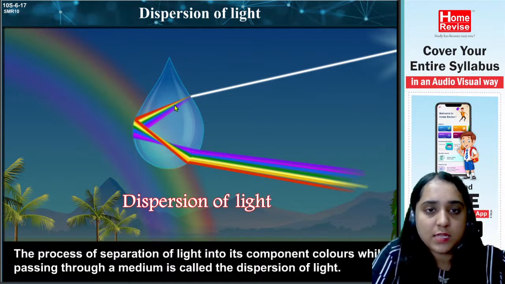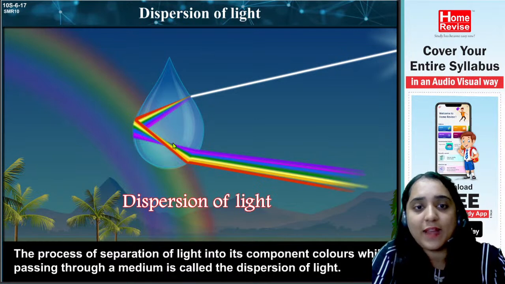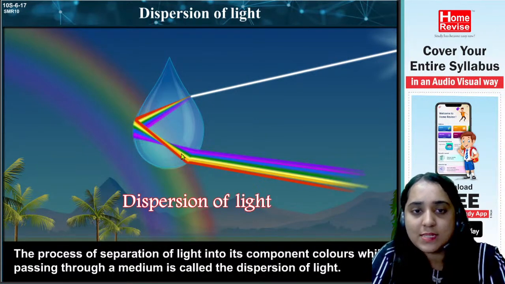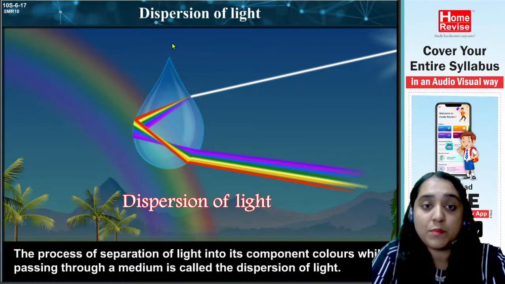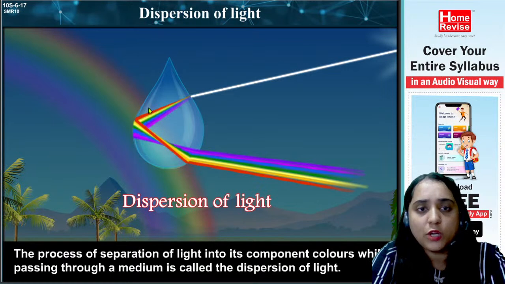Now coming here, this is further spread, and instead of moving from this medium to the other, it is reflected, it is bounced back. Can you see the bouncing back of all the 7 colors? Yes, all 7 colors are bouncing back into the droplet only.